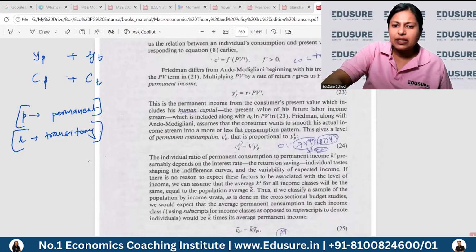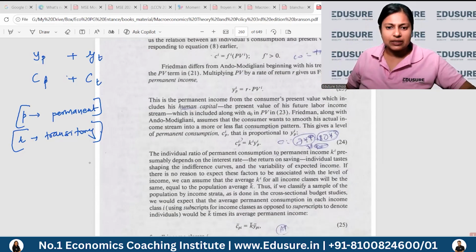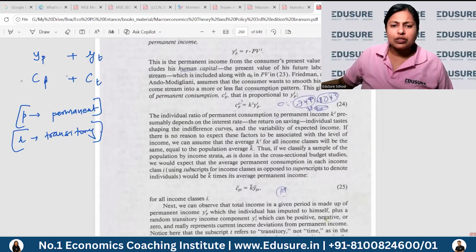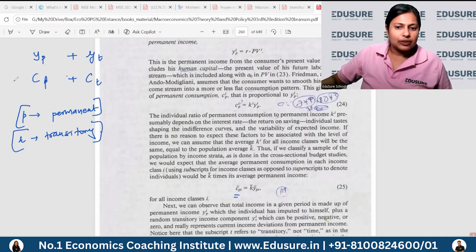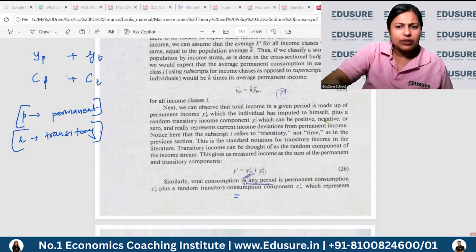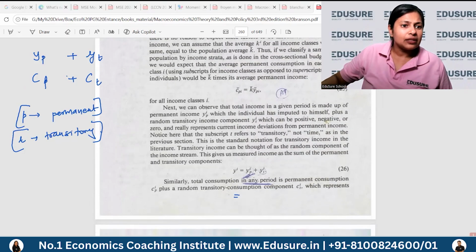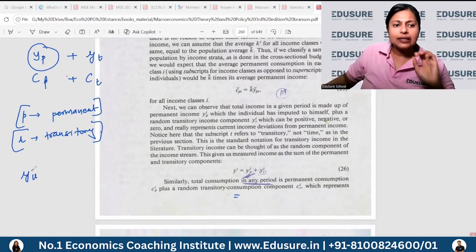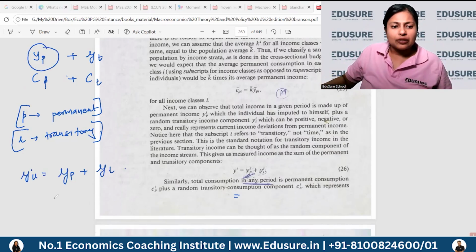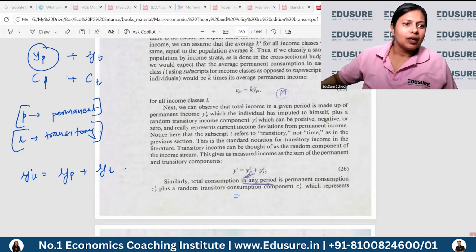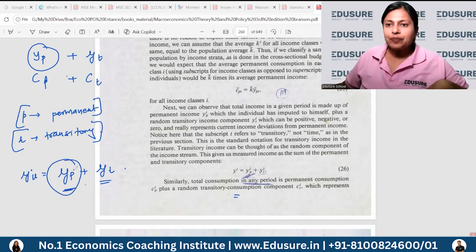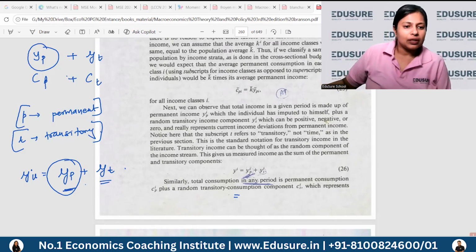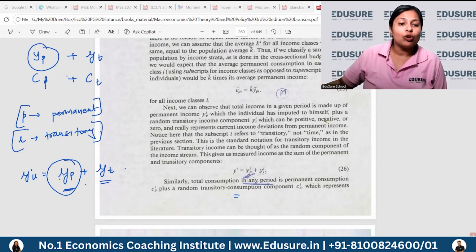Your income has two components, permanent and transitory, and your consumption also has two components, permanent and transitory. If you add up people across a certain section of the population, your consumption will be a fraction of the permanent income of that class. Your income in any single year will be permanent income plus transitory income. Your income in any year can be more or less than your permanent income. Permanent income is something you will get every year; transitory is a short-term measure.